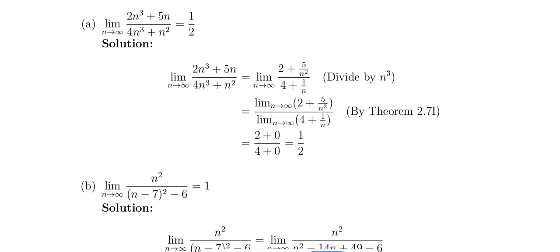This is also another problem, that is divided by n square, sorry, n cube. மேலே n cube வெளிய எடுக்கலாம், then 2 plus 5n by n cube. இங்க கீழே n cube வெளிய எடுத்தீங்கன்னா 4 plus n square by n cube. இங்க ஒரு n அடிச்சிட்டா கீழே n square வரும். இங்க n square அடிச்சிட்டா that is the n. Okay, so this is equivalent to 2 by 4, that is equal to 1 by 2.